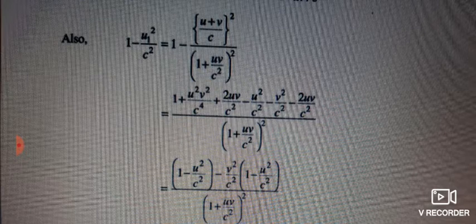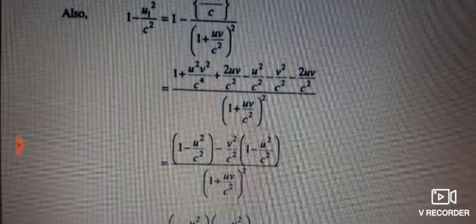If we take a cross multiplication, or if we equate the denominator, in that case 1 plus u square v square by c to the power of 4 plus 2 uv by c square minus u square by c square minus v square by c square plus 2 uv by c square, because as you know a plus b whole bracket square is nothing but a square plus b square plus 2ab. That formula we are using here, but due to the minus sign which is present outside the bracket, that is why all terms are minus.